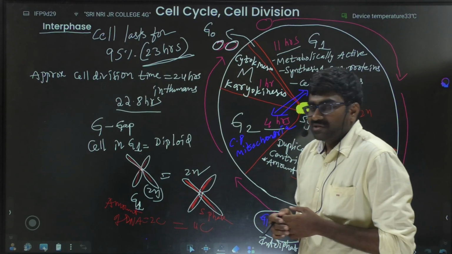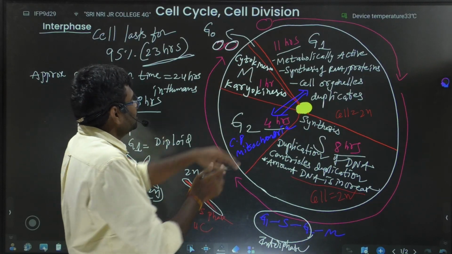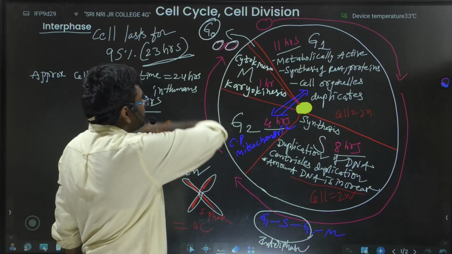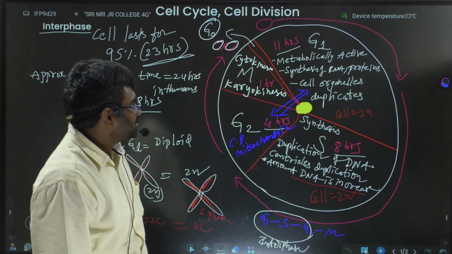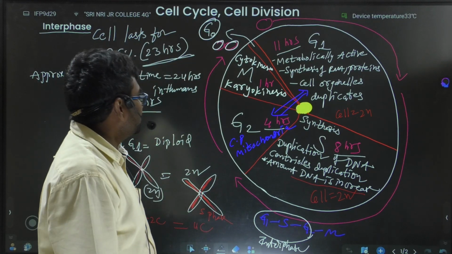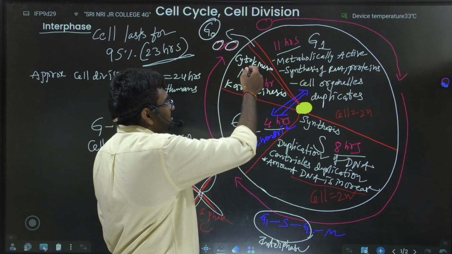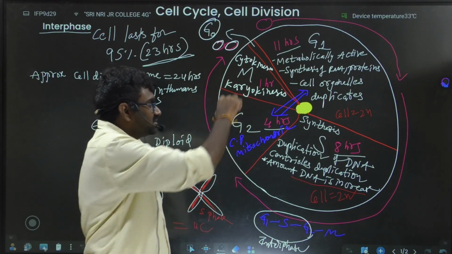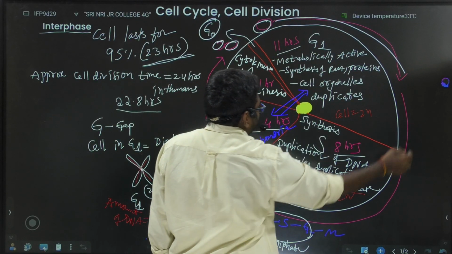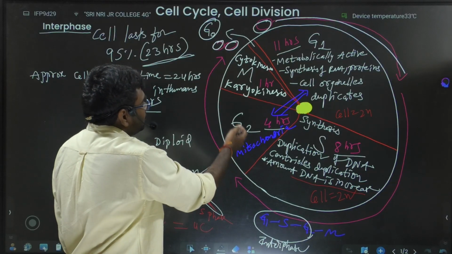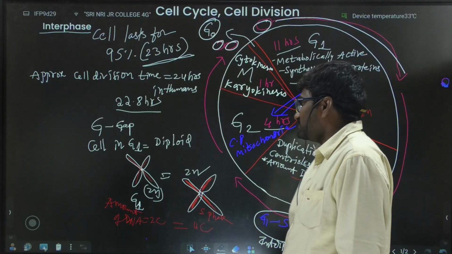And if the cell does not want to enter into the cell cycle, the cell enters into the G0. This G0 is also called the quiescent stage. Heart cells usually do not divide. If the cell wants to divide, the cells enter into the G1 and the cycle repeats like this. G1, S, G2, M. So remember, it is a very important question from the NEET point of view.